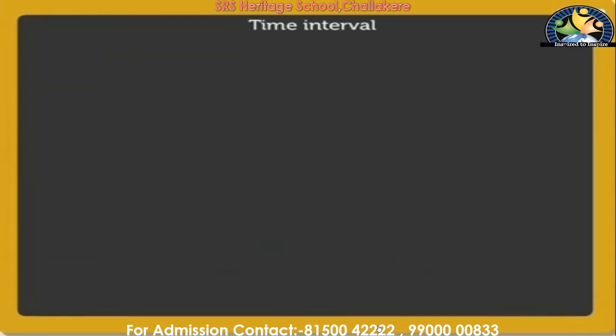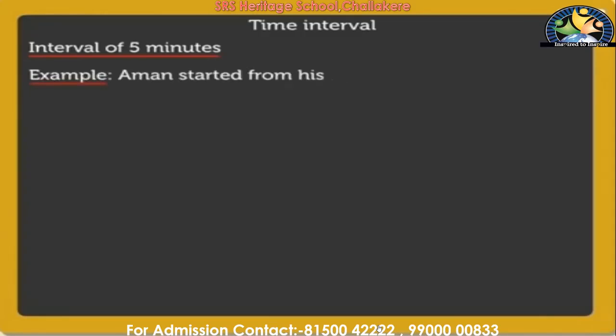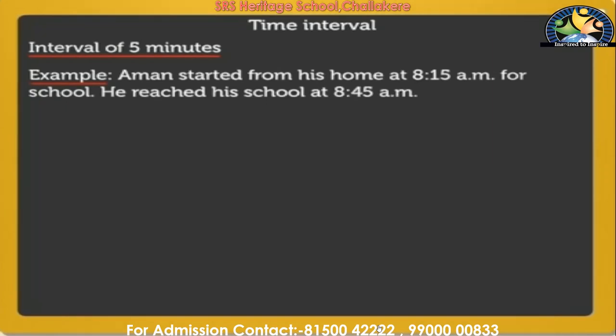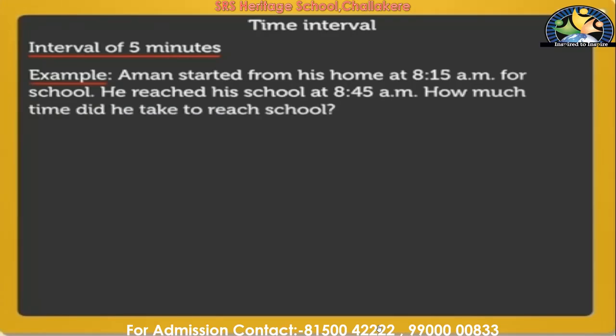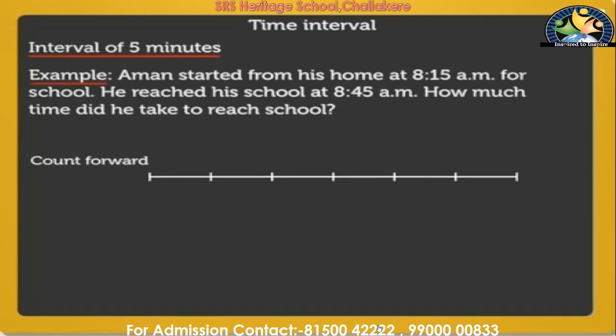Okay, so let us see one more example. If we have an interval of 5 minutes, 10 minutes, 15 minutes, like that, how to find out? So, Aman started from his home at 8:15 a.m. for school. He reached his school at 8:45 a.m. How much time did he take to reach school? Let's do it now. First, we should count forward. First you have to clear these minutes. So the starting time is 8:15 and the ending time is 8:45.